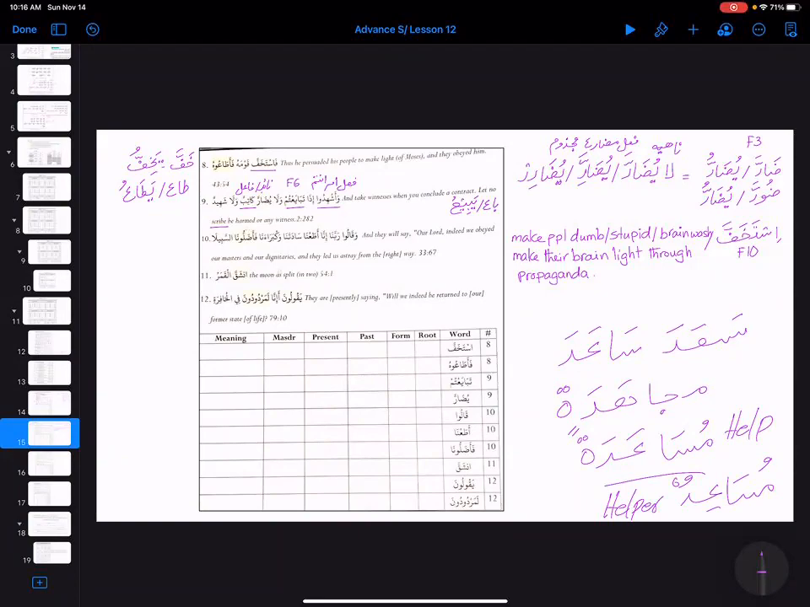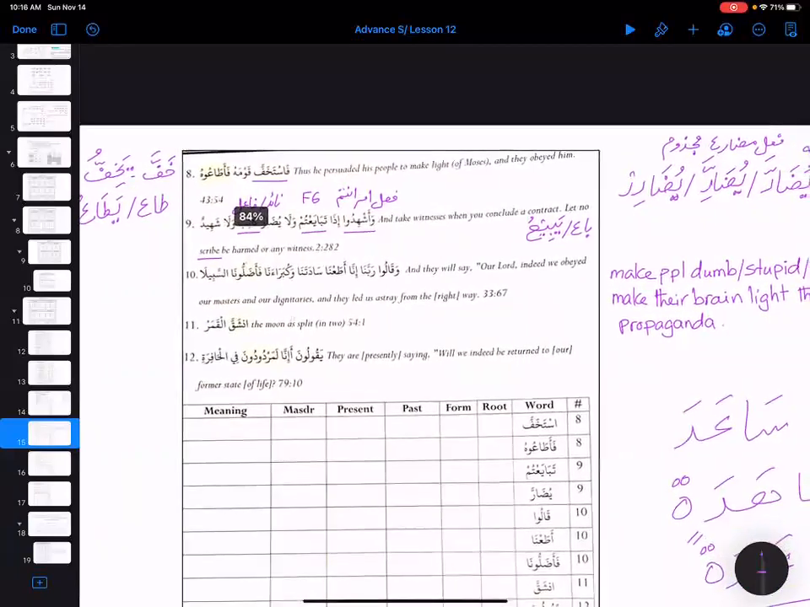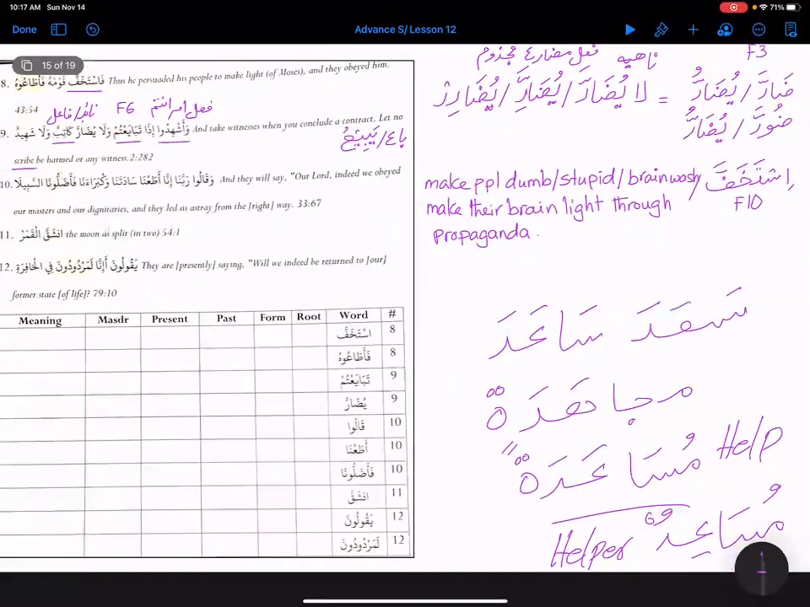Okay, so moving on now. Number 8 it says istakhaffa qawmahu fa'atwa'uhu. So we know the basic root is khafafa. So khaffa yakhifu, right? But this is istakhaffa. So this is family 10. And khaffa yakhifu, we are saying that to make something light. But when it comes to family 10, the Ustad was